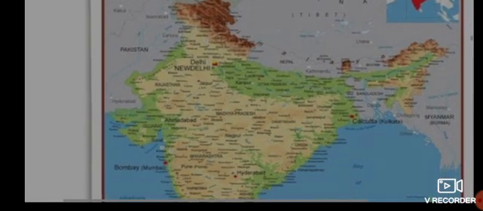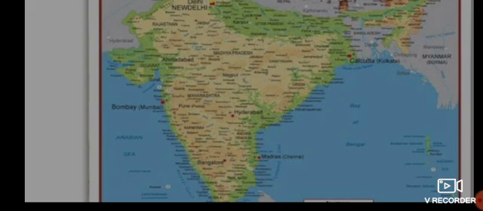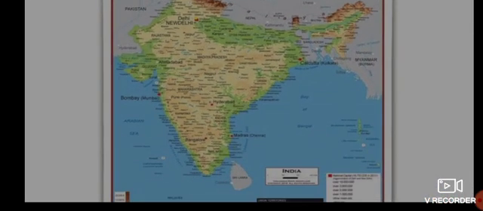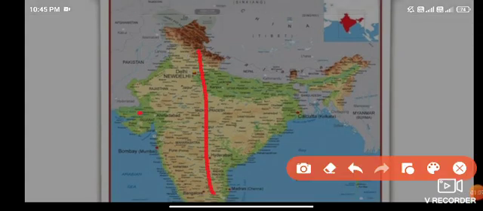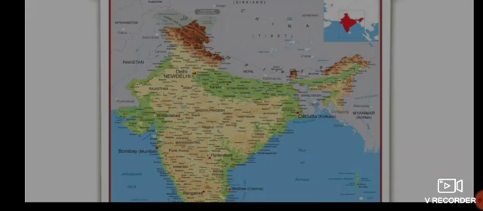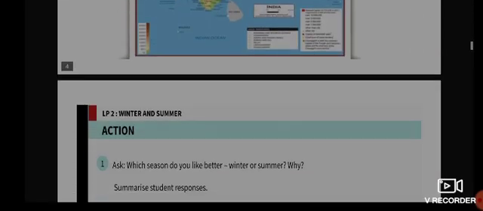Now this is the geographical location of India, okay? I hope you still remember the north, east, west, south. So let me just mention once again: this area is east, this area is west, north, and south. So always remember the direction.